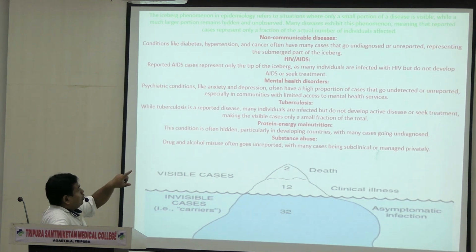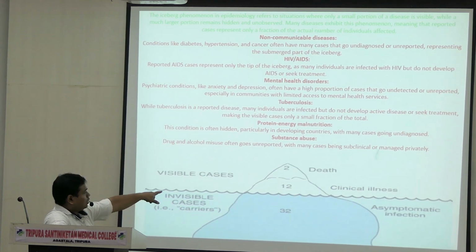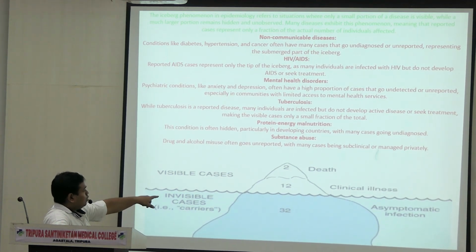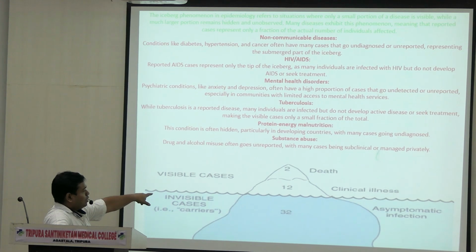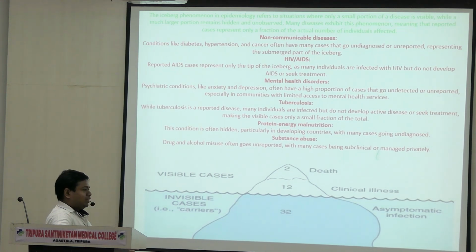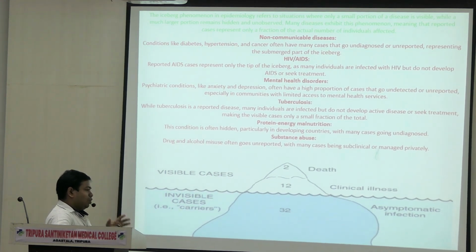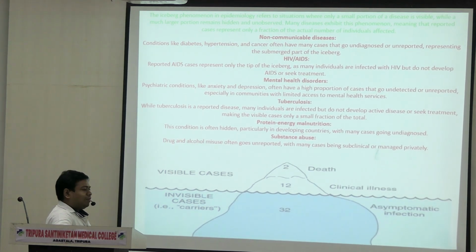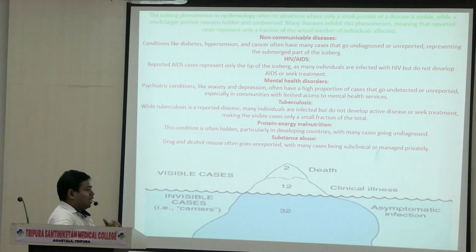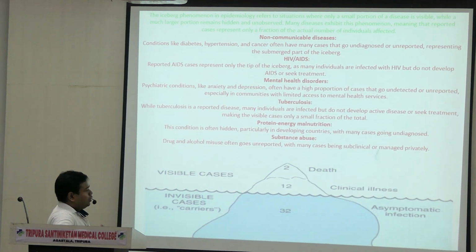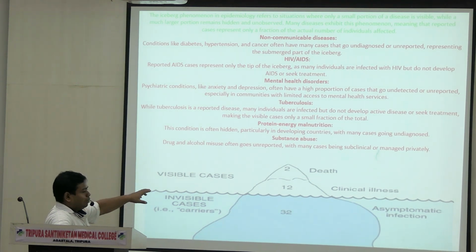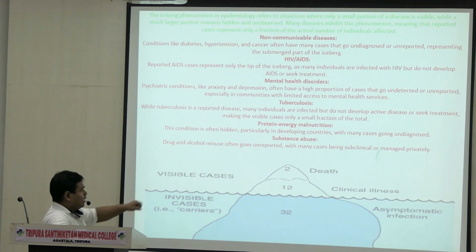There is only a small portion visible. Look at this: you see an iceberg in the ocean, right? Only the tip is visible. The tip indicates the visible cases. See, there are 10 people. Out of 10 people, 1 person will tell you, I have a clinical illness, and the rest of the 9 people have their own diseases, but you cannot detect them. This is the iceberg phenomenon. The tip of the iceberg shows you the visible cases, death and clinical illnesses.